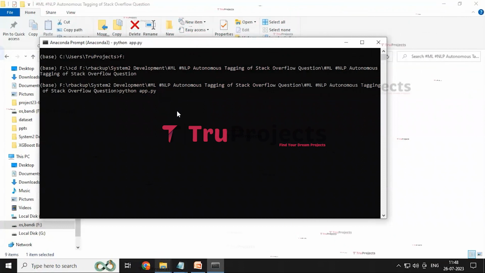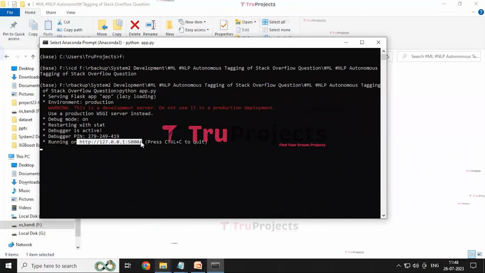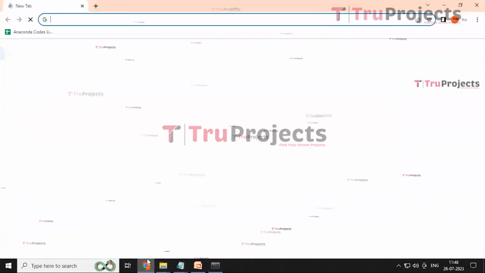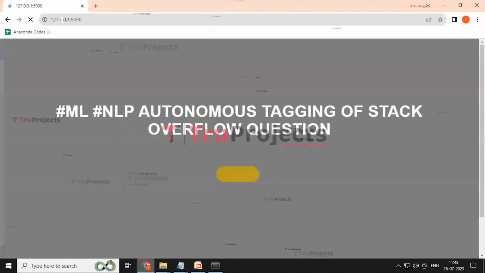And then click on the enter button. After running the app.py file, the Flask framework will host the application locally at the default address like this. We need to copy this local link and paste it in any web browser, and I prefer to use Google Chrome. Then click on the enter button.